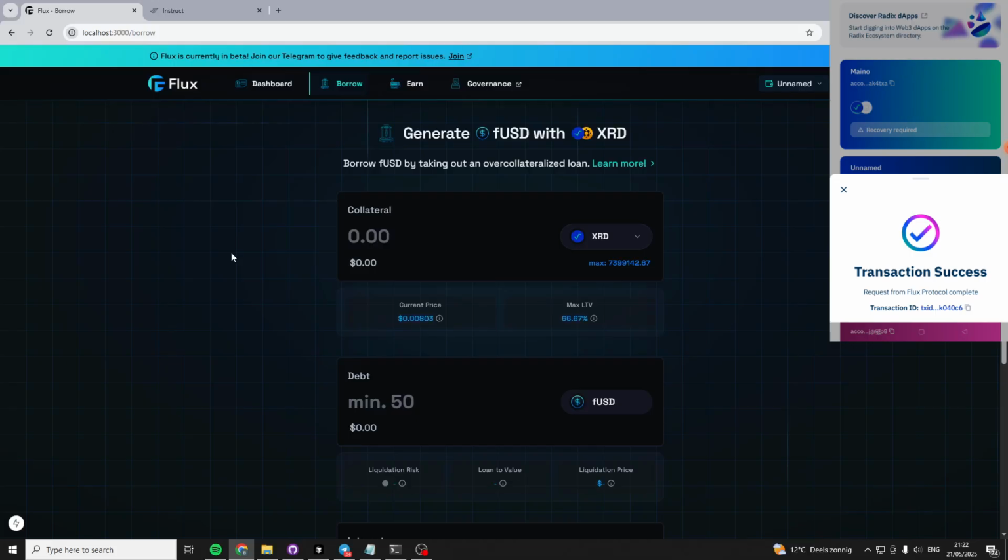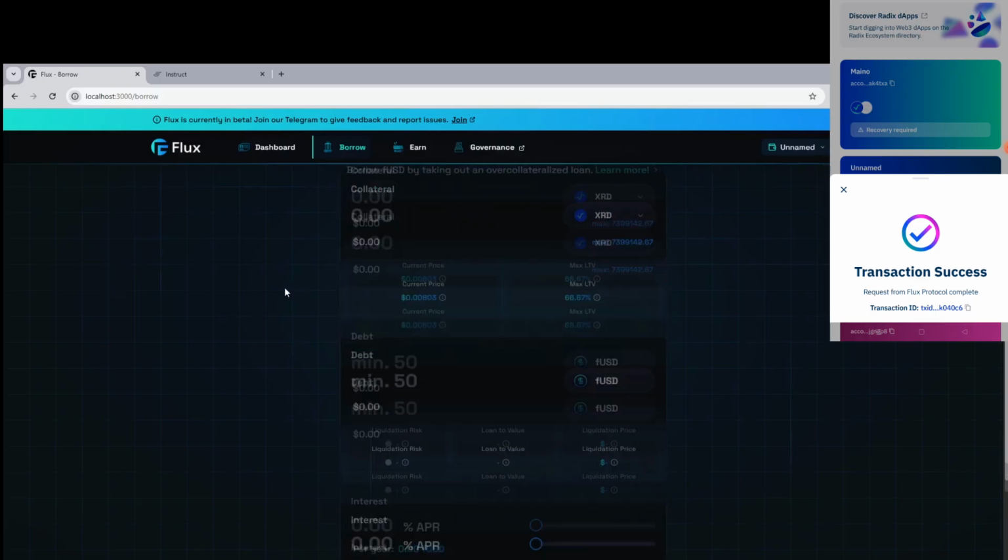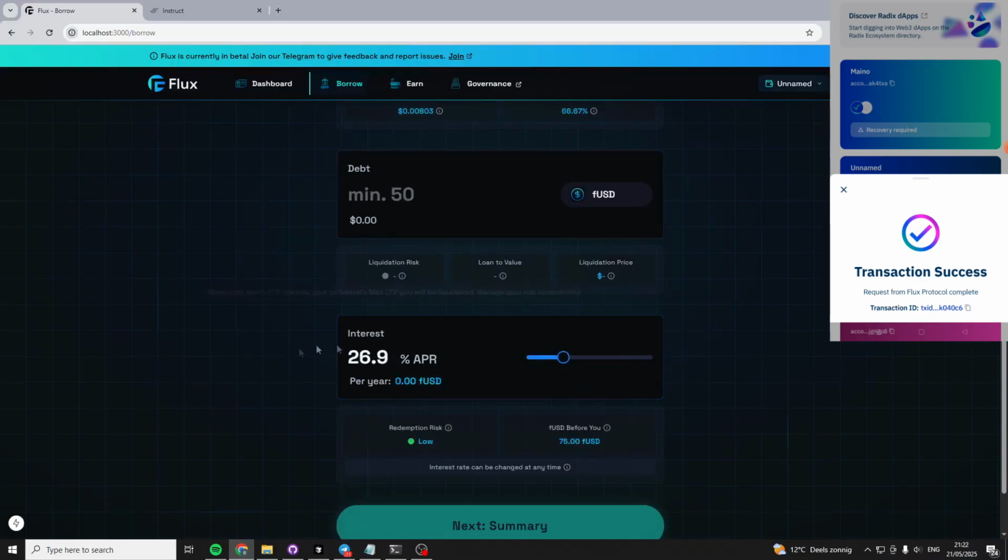So what I said, some people want predictability, and we want them to be able to use the protocol. So I think institutions, whales, maybe Radix Foundation, people we think add value but don't use the protocol because it's not predictable enough. We want them to be able to opt out of redemptions. So currently you have to choose an interest rate here, but we can give certain people privileged borrower NFTs with which they can opt out of redemption. So I've built this, and I've also built it into the front end.